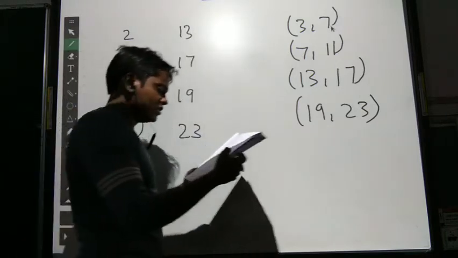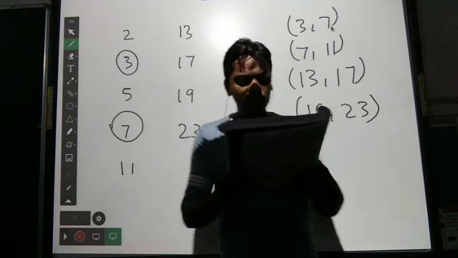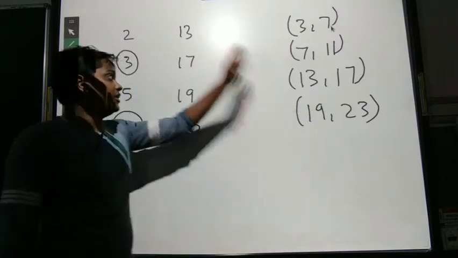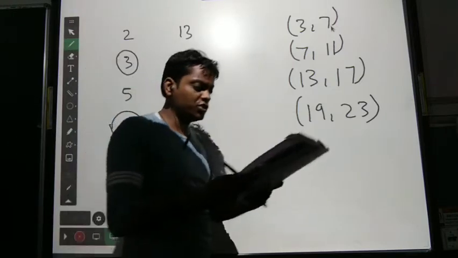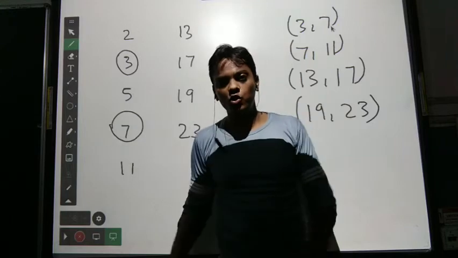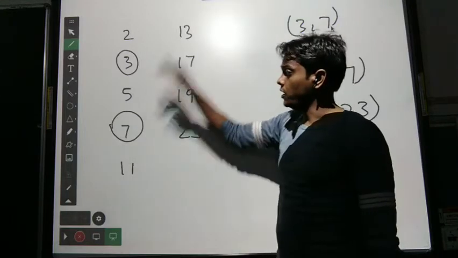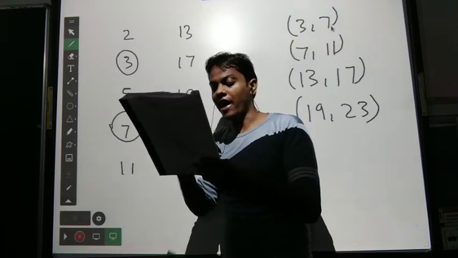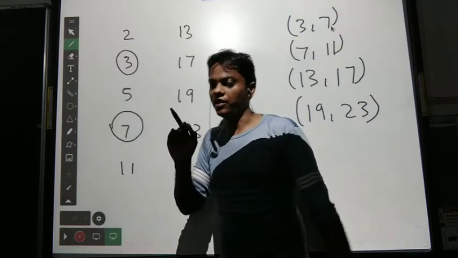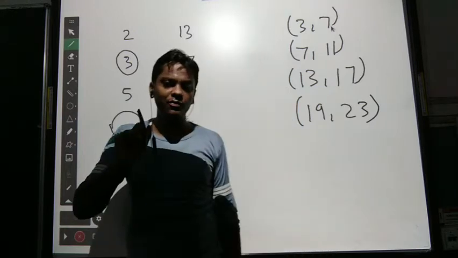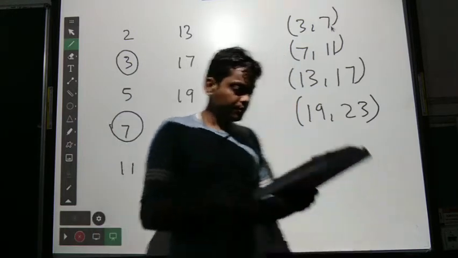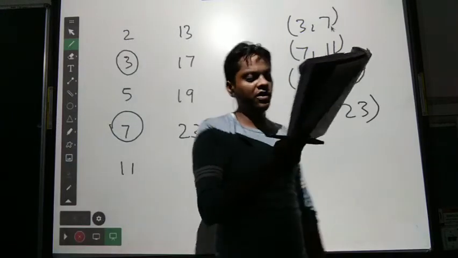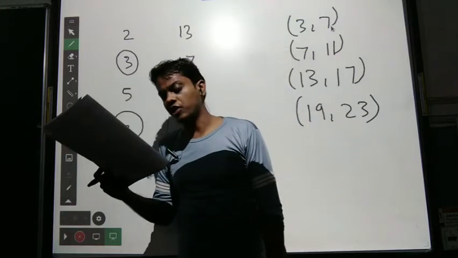Likewise you will do question number 9. Express each of the following as the sum of 2 odd numbers. Here we are seeing difference; in the next question we will see addition. First of all you will write all the prime numbers, and after that you have to see which 2 odd prime numbers add up to give 84. If you have any problem, then let me know in the group. Now question number 10. Express each of the following as the sum of 3 odd prime numbers. Same as question 9 and 8.